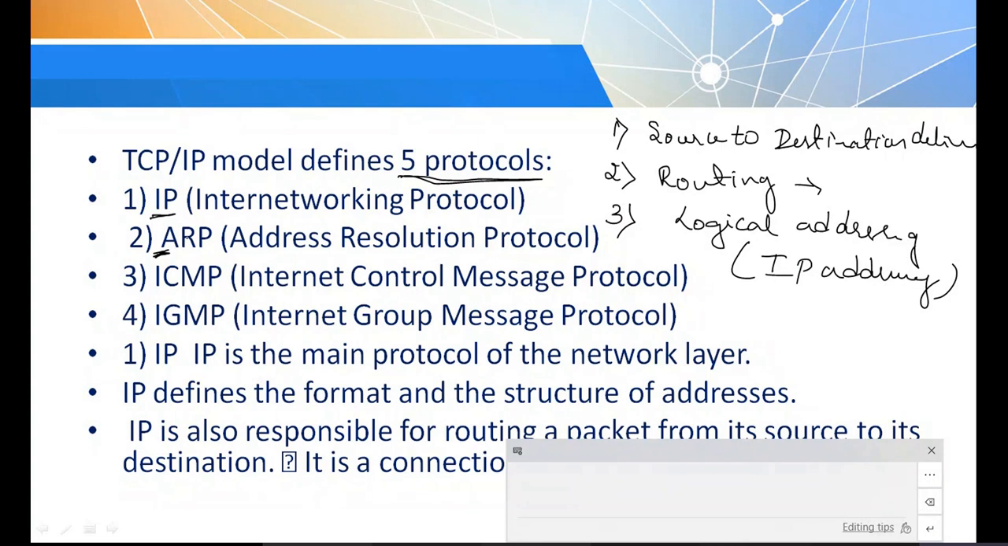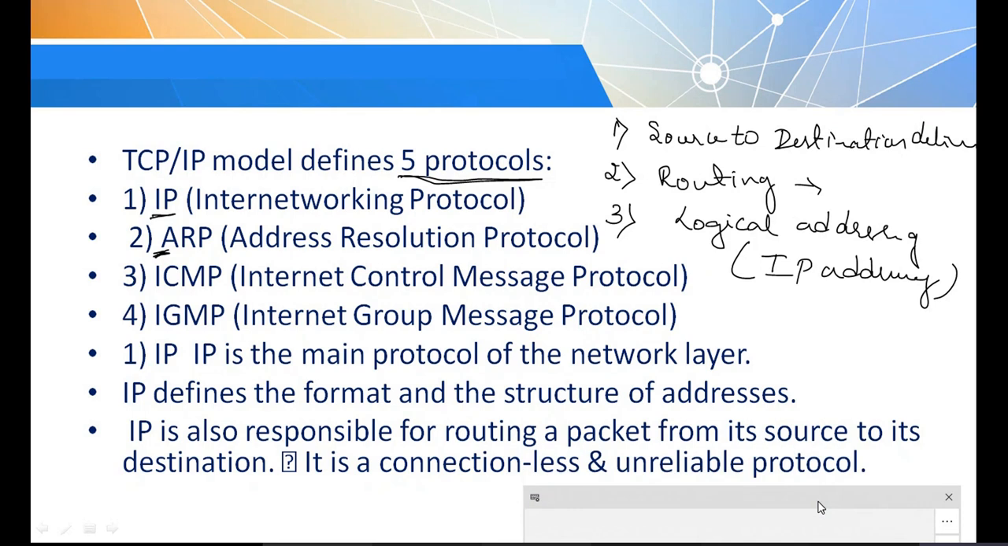Then ICMP stands for Internet Control Message Protocol. Then that layer also has IGMP, Internet Group Message Protocol. Okay, so whatever protocols I am specifying are with respect to the network layer. So we'll discuss these in brief.